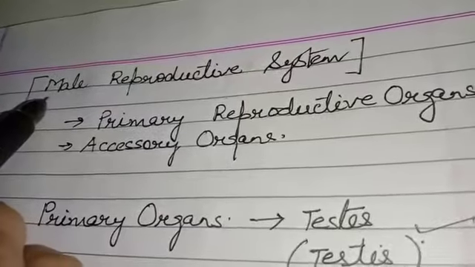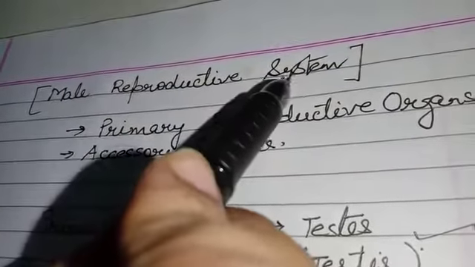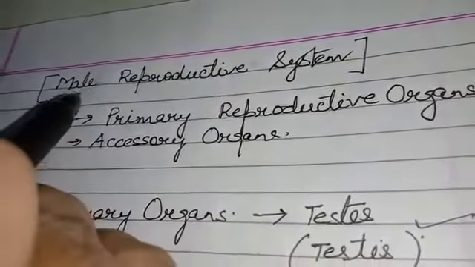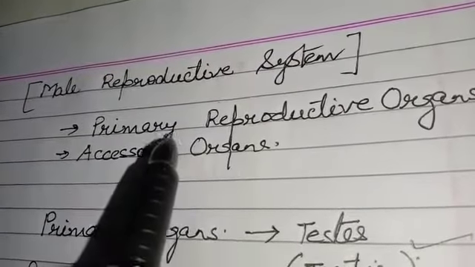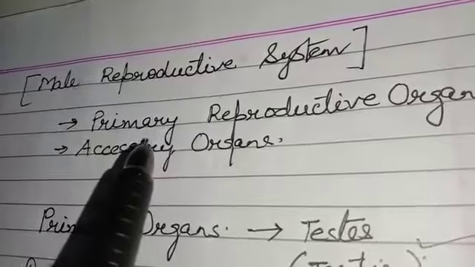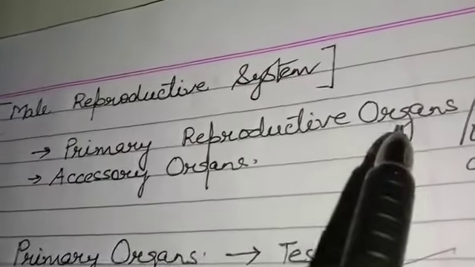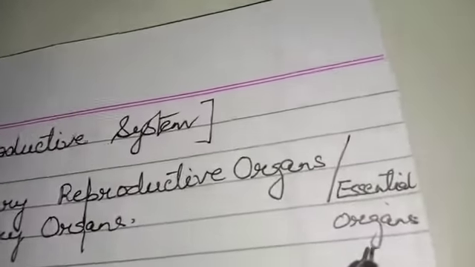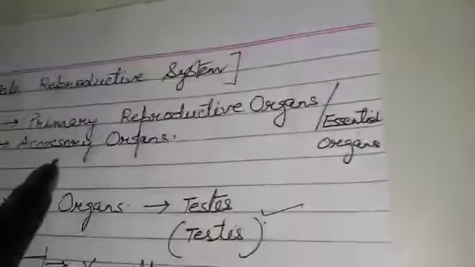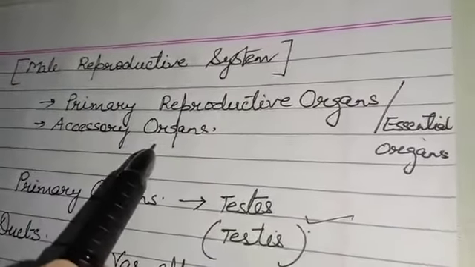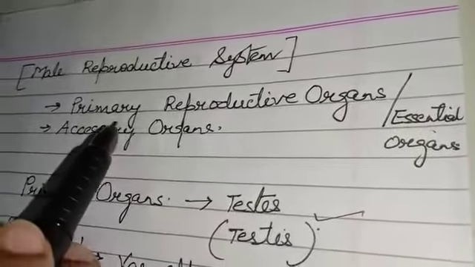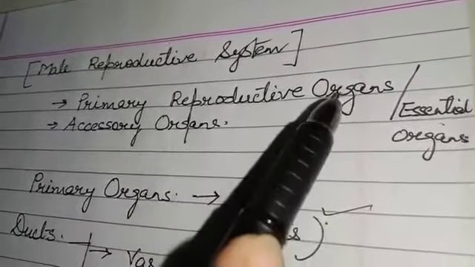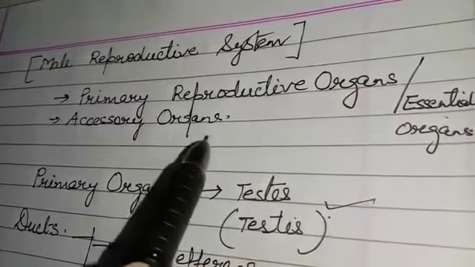Now children, come to our next topic, the male reproductive system. As I taught you in my audio, there are two parts. One is known as primary reproductive organs, also known as essential organs, and the second is known as accessory organs.